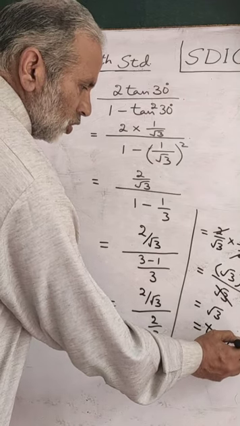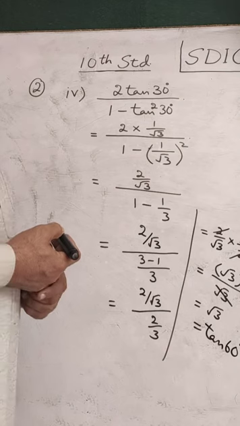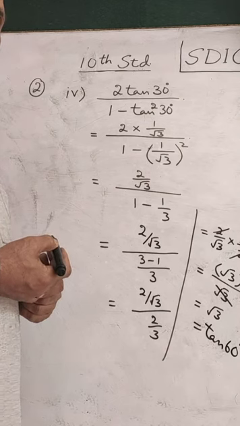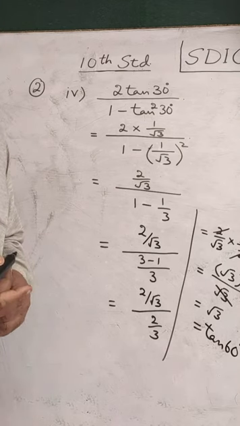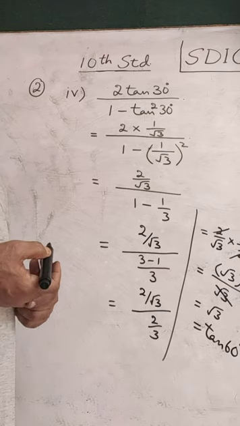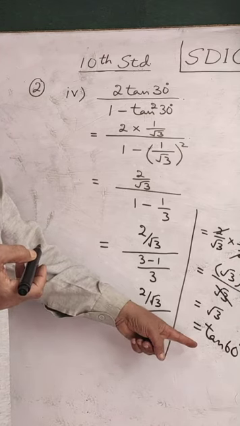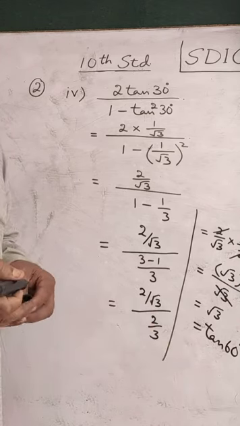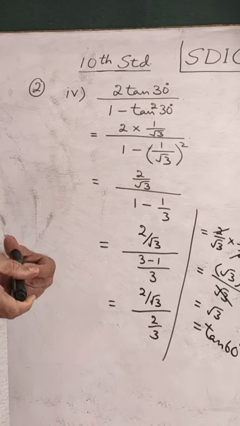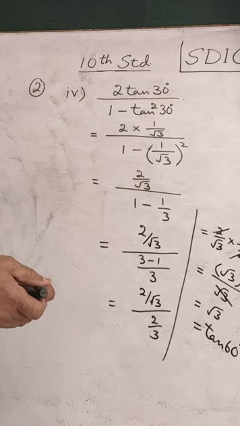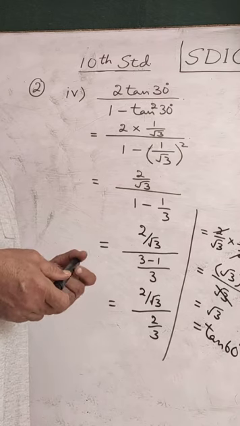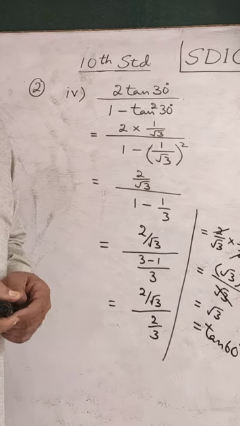You will also find root 3 as the value of cot 30. But since cot 30 is not among the options here, therefore we did not use that. I use tan 60. This part is therefore correct. Tan 60 is the correct option for this. That completes our second question.